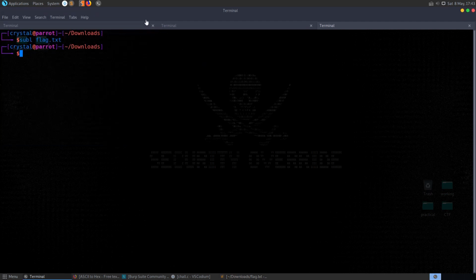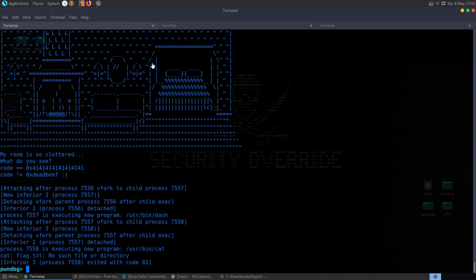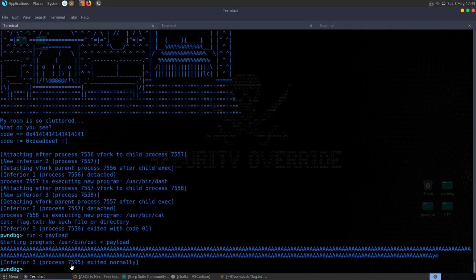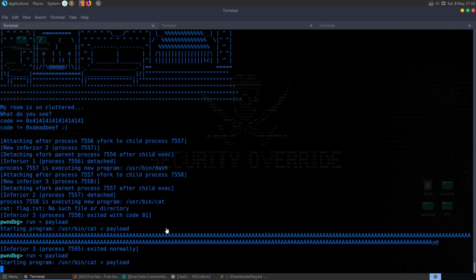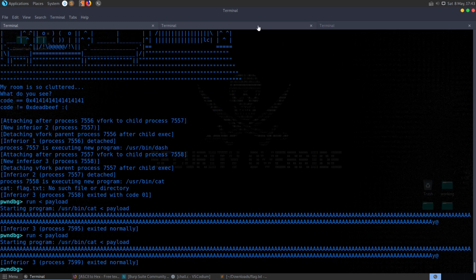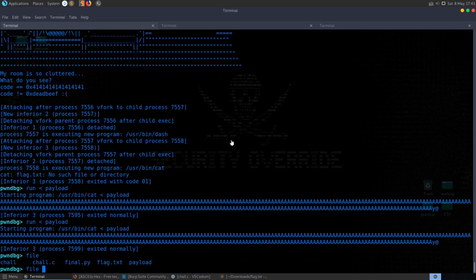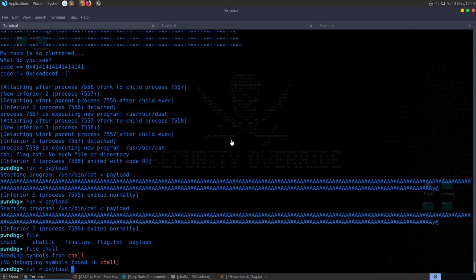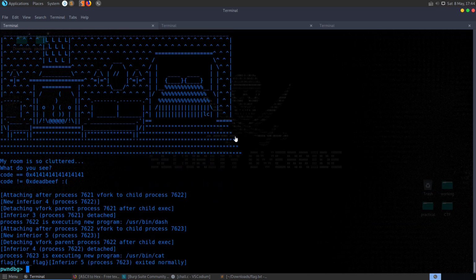And if we save that and run it again with that payload, oh, it's no longer set to... Okay, we need to set the file again. The file is now set to cat, so we need to set the file again to chal, and we'll try that again. And there we go, there's the fake flag.